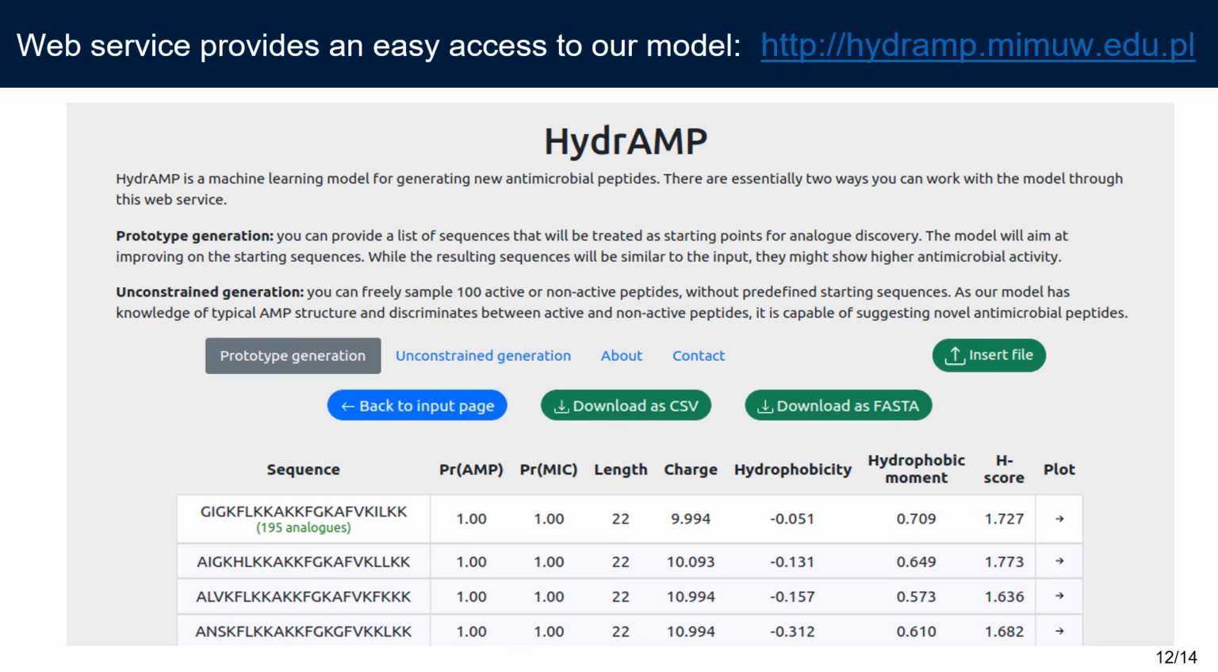To make our model accessible to a broader community, we provide a web service with all functionalities of our model.